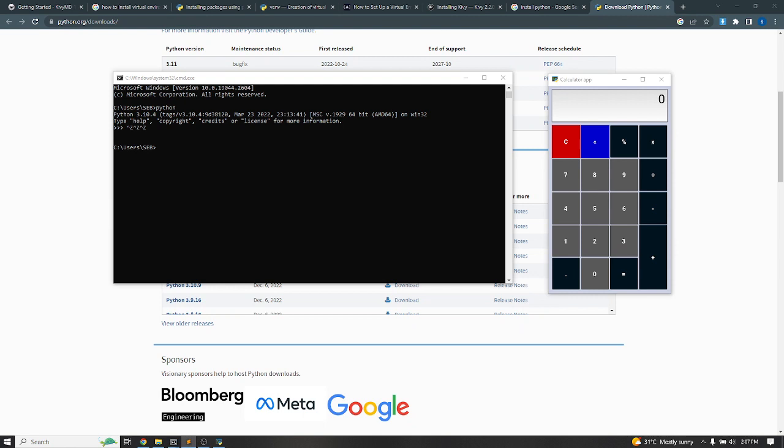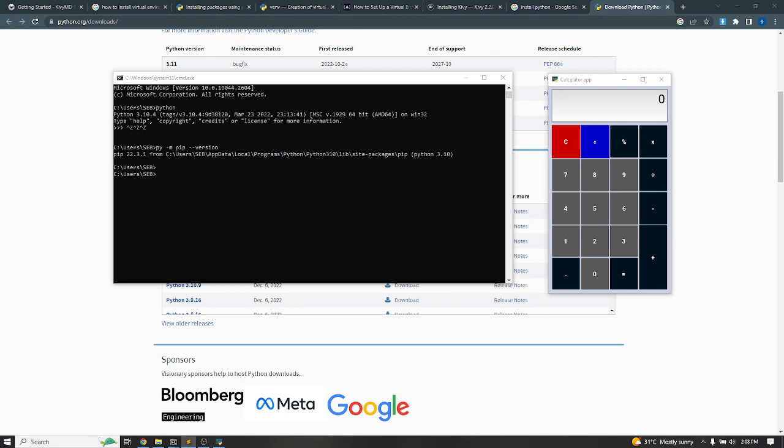Then the next thing to do, though this is not compulsory, is to check the version of pip you have on your system. Let me do that and see what I'll have. This code is checking the version. It says I have version 22.3.1, which is the current version on my system. You get it? It's not compulsory to check, but it's good to know the version of Python you are using and the version of pip you also have.